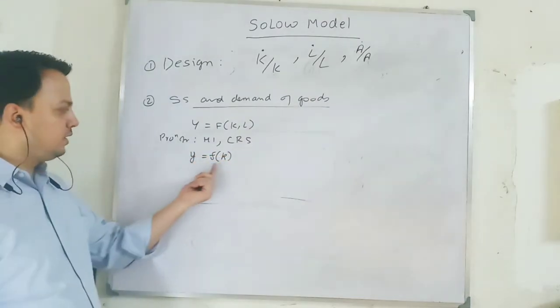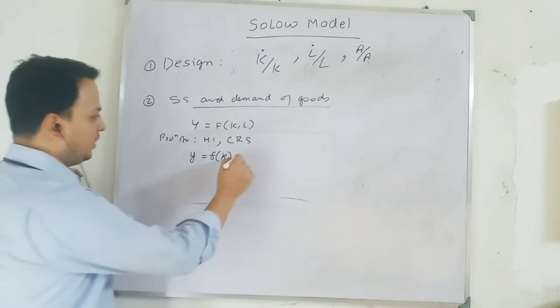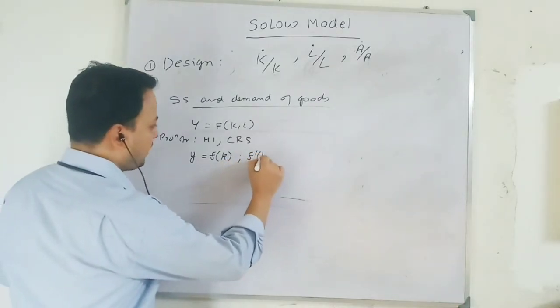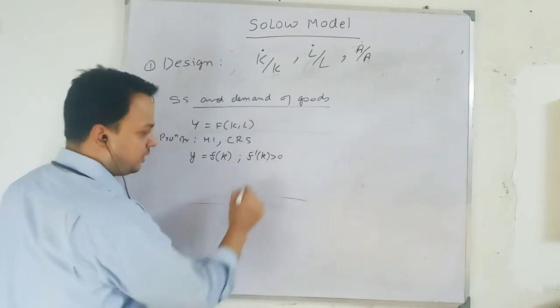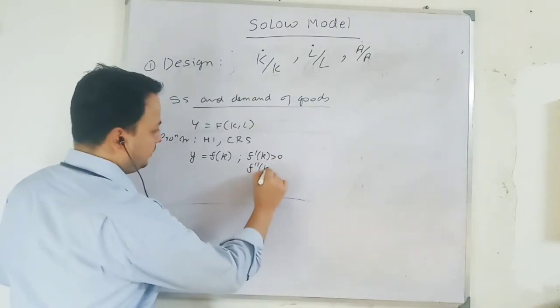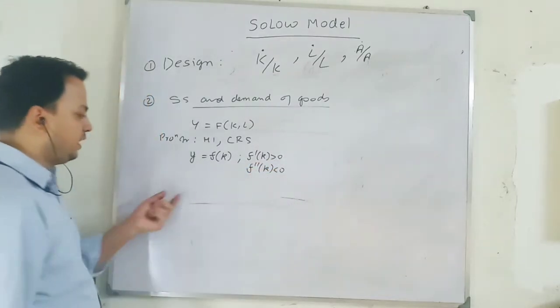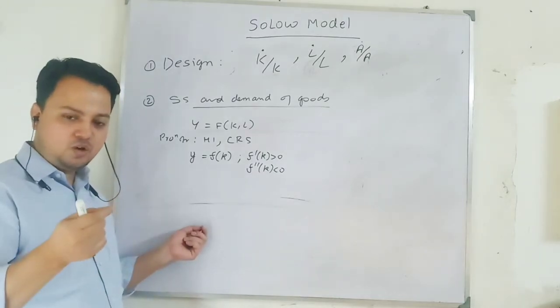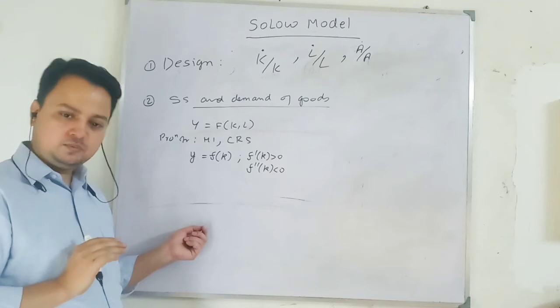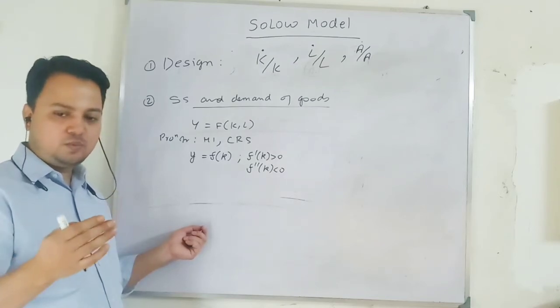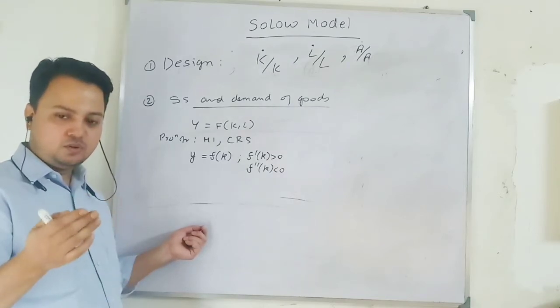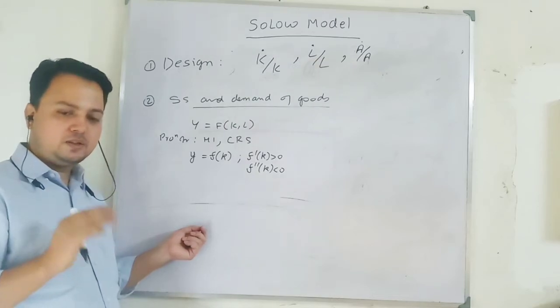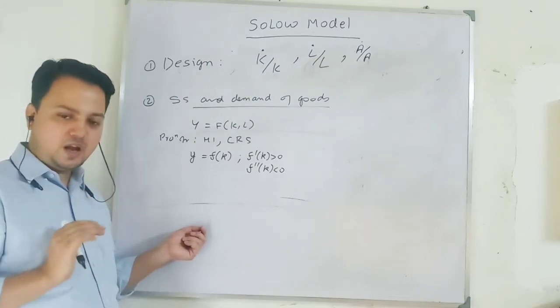This is output per worker, this is capital per worker. The marginal product of capital per worker is positive, and it is diminishing. That means if we keep adding one more factor, keeping other things constant, it adds positively to the output, but by a lesser amount. Like my first unit of neighbor adds 6 units of output. When I add one more neighbor, keeping capital constant, it adds 5 units.